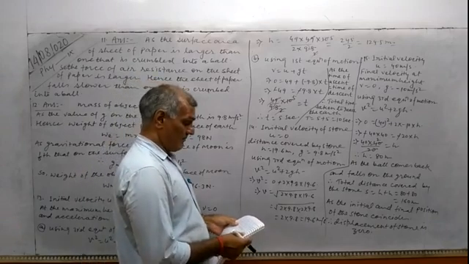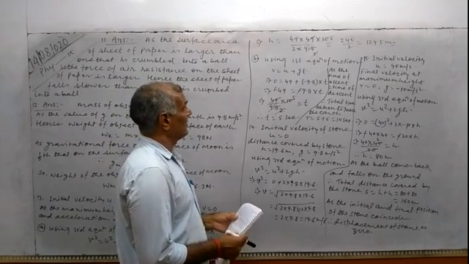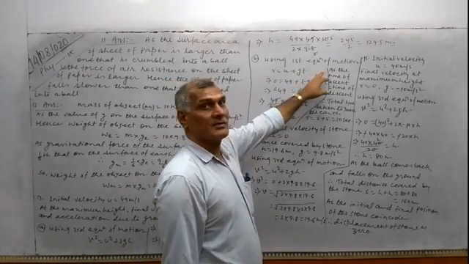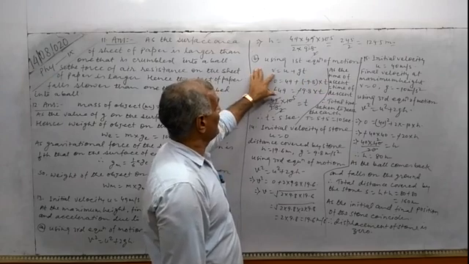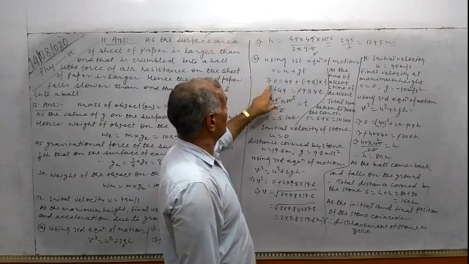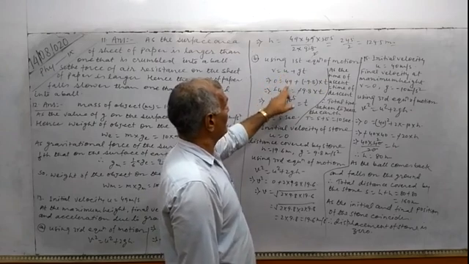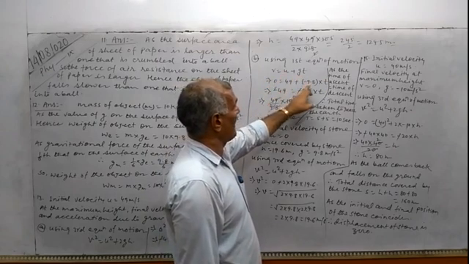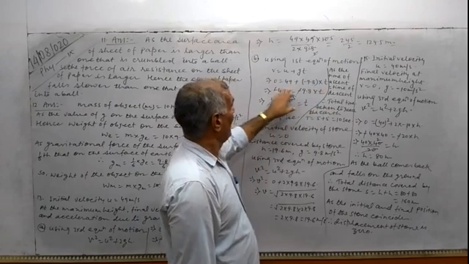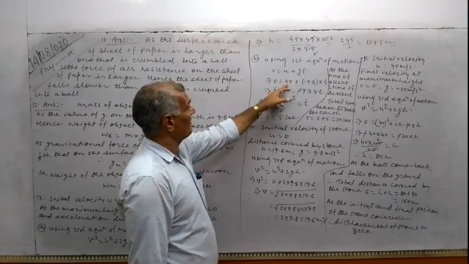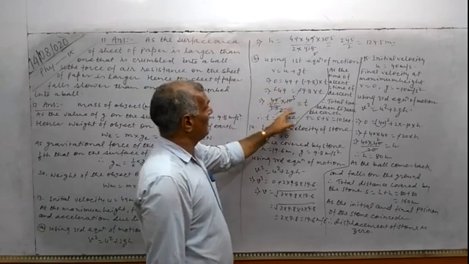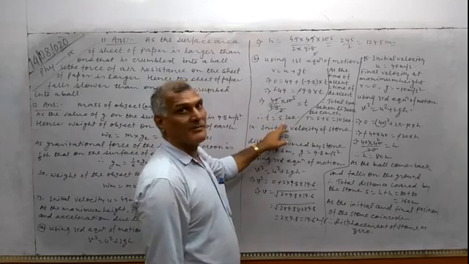How much time does it take to return to the surface of the earth? For that sake we are going to use the first equation of motion, and the first equation of motion is v equals u plus gt. Final velocity value is 0, initial velocity u is 49, and g value we have to take as minus 9.8 meter per second square into t. On this side of the equal sign, 49 will be with a negative sign, and on solving, the t value is 5 seconds.